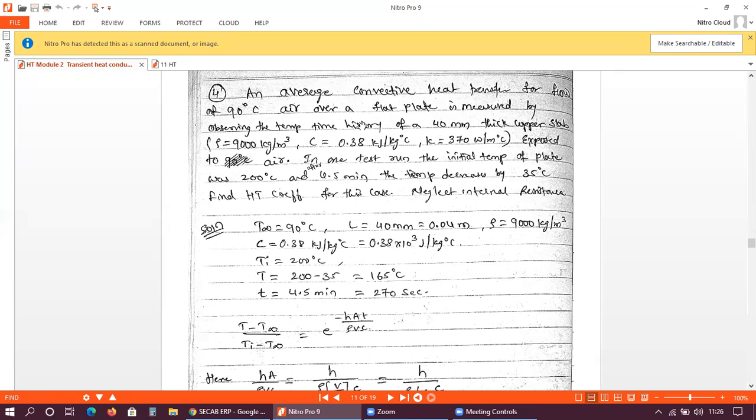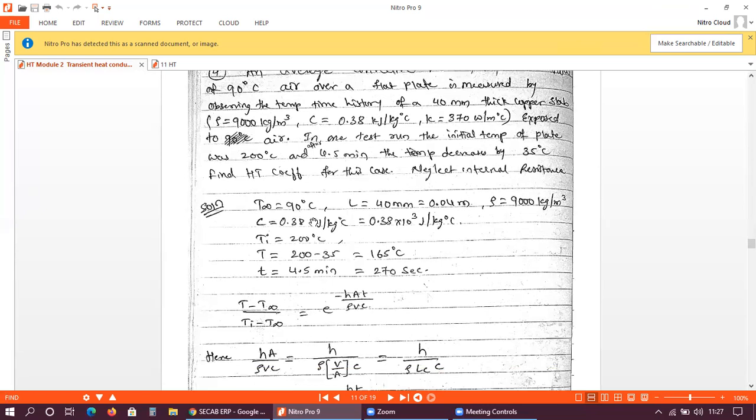Along with that, some other properties are also given, such as density, 9000 kg per cubic meter, specific heat, 0.38 kilojoules per kg degree Celsius, and thermal conductivity k equal to 370 watt per meter degree Celsius. So these are the property values that are given. We'll try to solve this problem.